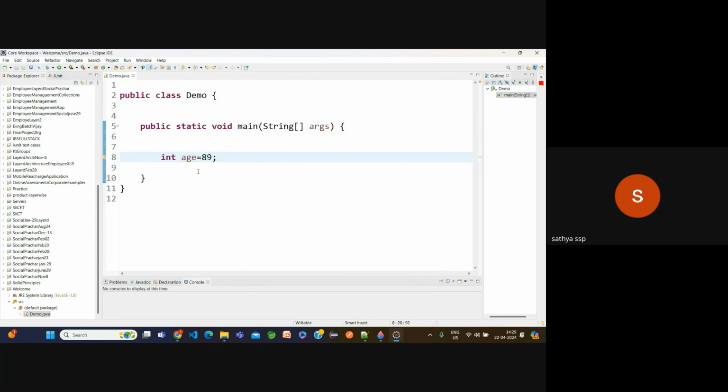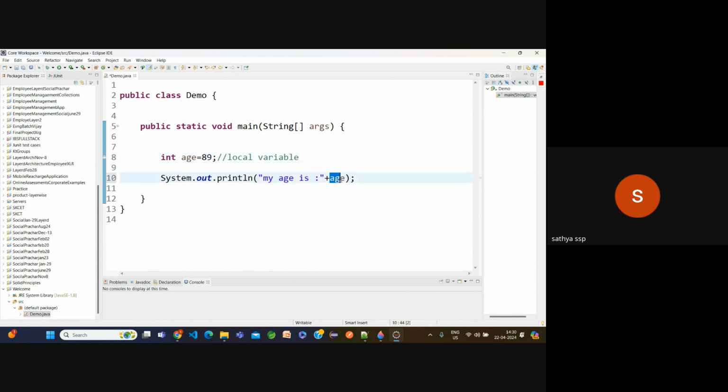Now I want to print this age. What is the print statement in Java? System.out.println. The local variable here we can print directly. Now how can I print it? System.out.println, my age is, then plus symbol and again age. Why are we writing this plus symbol? Concatenation. We are going to differentiate that.